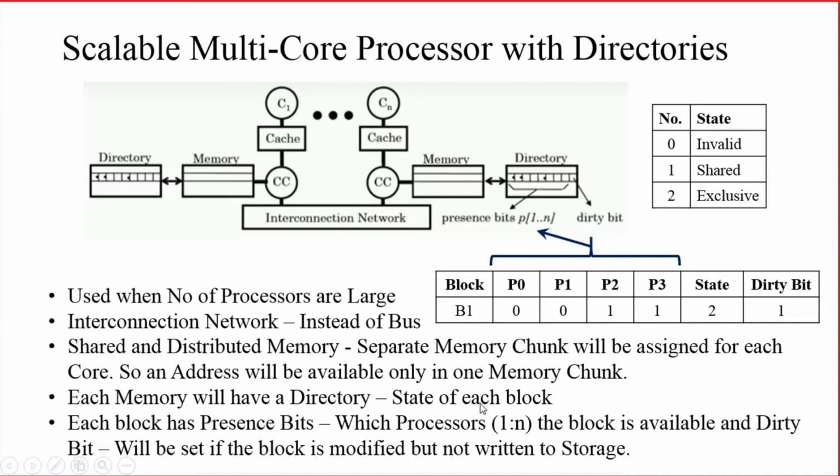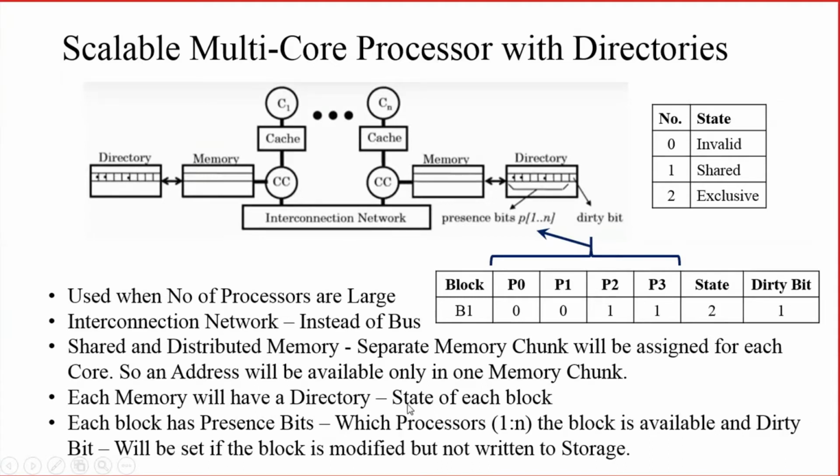In the case of bus based topology also, we have seen each cache had its own table which holds the state of each block of memory. Similarly here, each memory chunk or part of memory has its own directory which stores the state of each block of memory, as well as two more things known as the presence bits and the dirty bits.